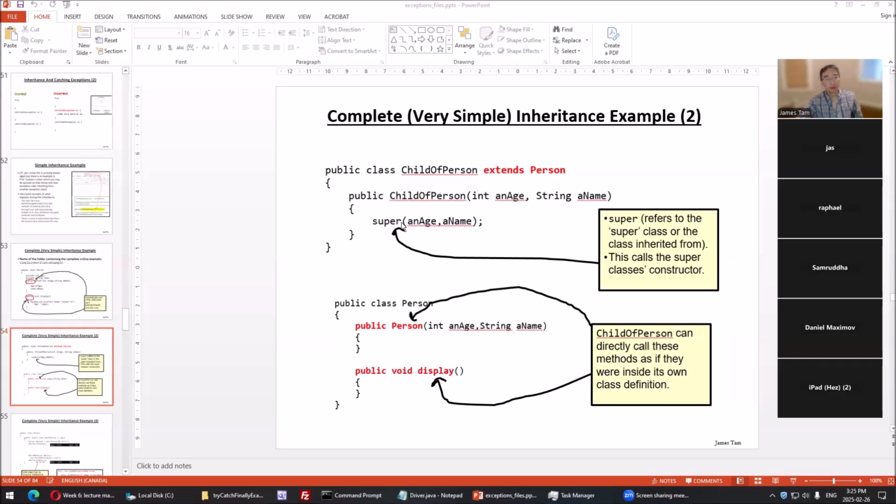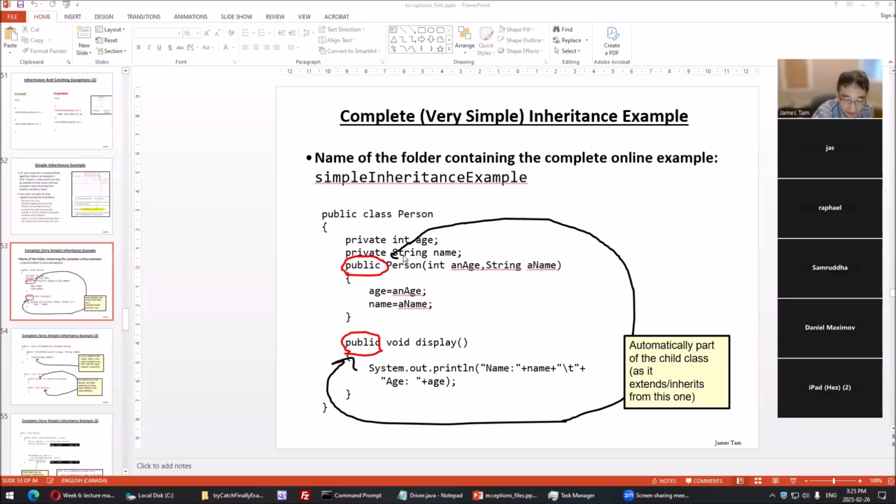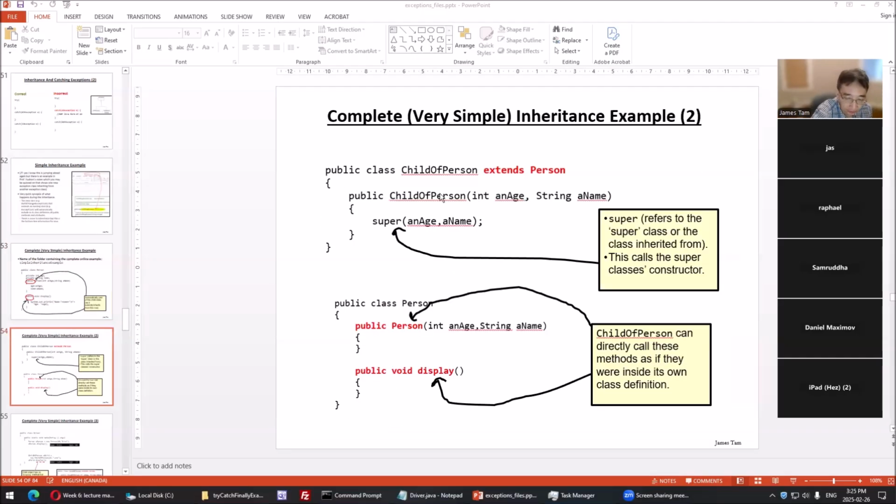The keyword super, when you're in a constructor for a class and we use super, that means we're calling the superclass's constructor with the same type of arguments. This one takes an int and a string, so we call the one that takes an int and a string. If we had variations where we had overloading, then that's where we could call different overloaded constructors, but I'm keeping it simple now. So automatically, this is going to call a constructor, pass this integer, this string to its parent class, which is over here. And as you saw with the parent class, it'll set the age and the name attribute properly.